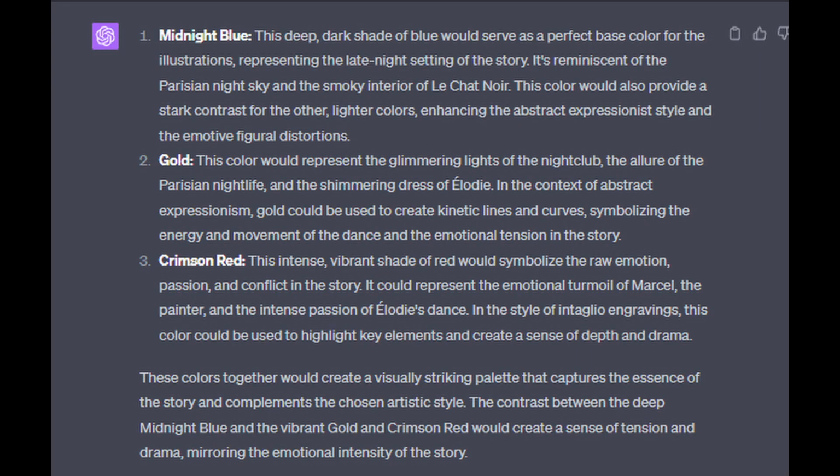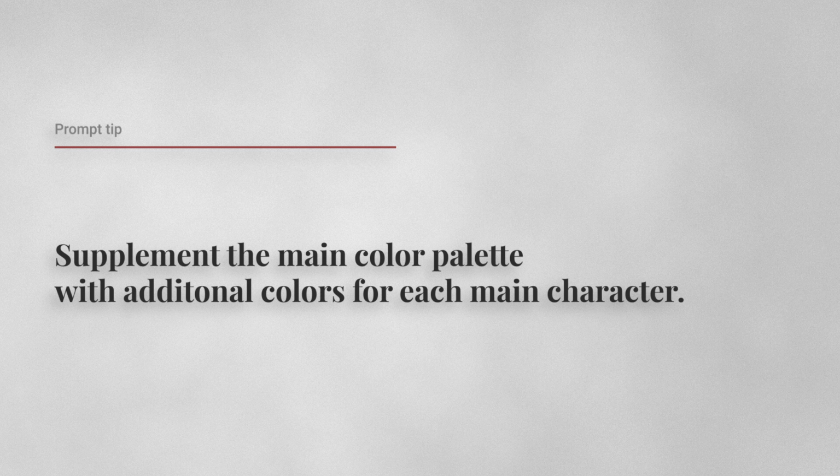I really like how ChatGPT provided context for explaining its choices for colors. I like the midnight blue and crimson red. Gold could be overpowering. For the overall color palette, I chose midnight blue, crimson red, and lines of gold. I also wanted the color palette to change slightly depending on which main character was featured in the scene. We have 2 main characters, Elodie, the dancer, and Marcel, the painter.